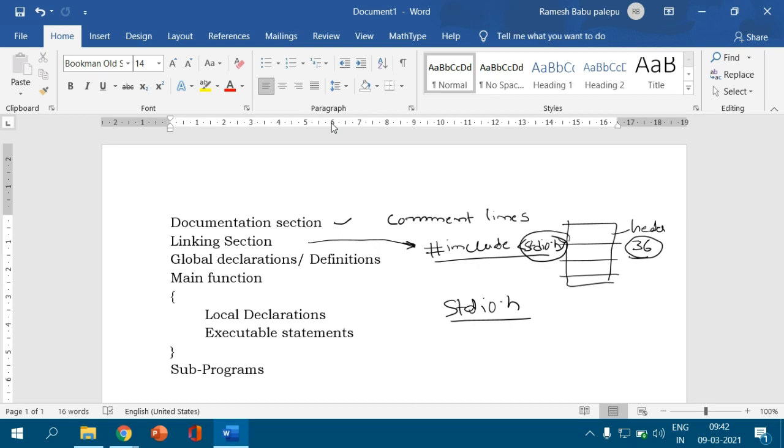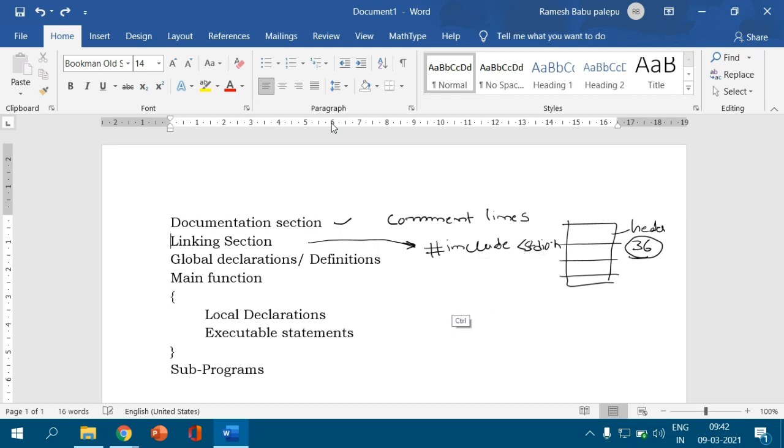So the hash include, this one is also called the preprocessor directive, because first the program is linked to the compiler, then only can it understand the functions which we are going to use here, and then it will be executed. So this is actually the linking section.